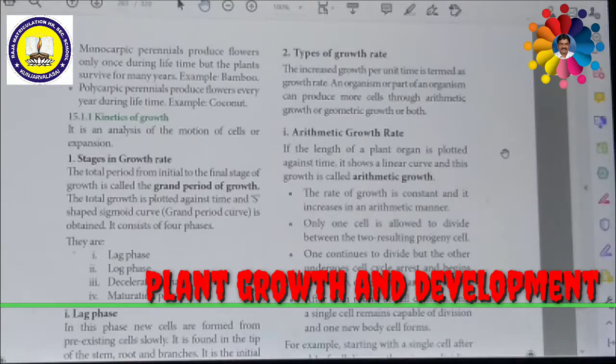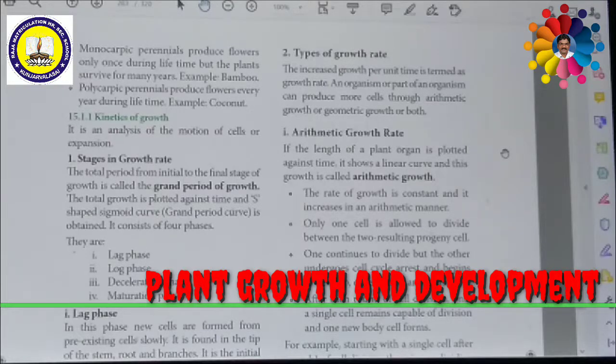The next stage is called the log phase. During this phase, the growth rate is very high. The newly formed cells increase in size rapidly by deposition of cell wall material. The growth rate is maximum and reaches its top because of cell division, and physiological processes are quite fast. The volume of the protoplasm also increases. It results in rapid growth and causes elongation of internodes in the stem.